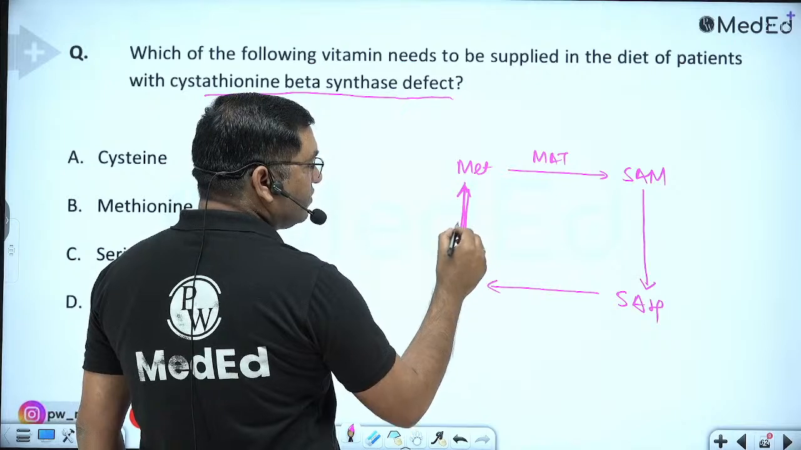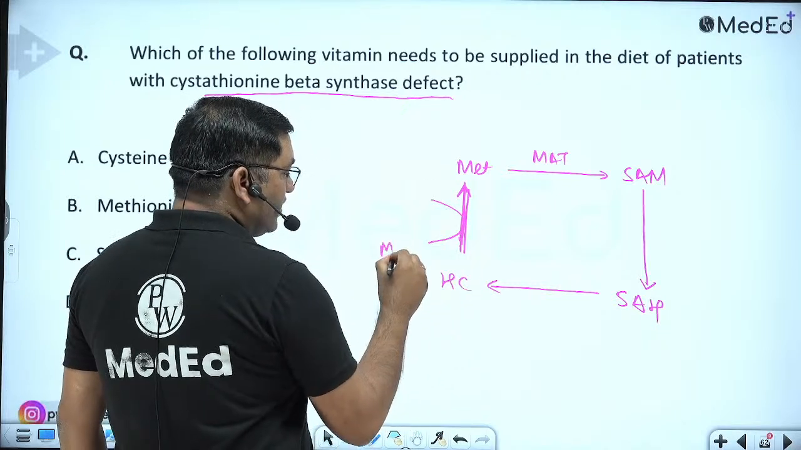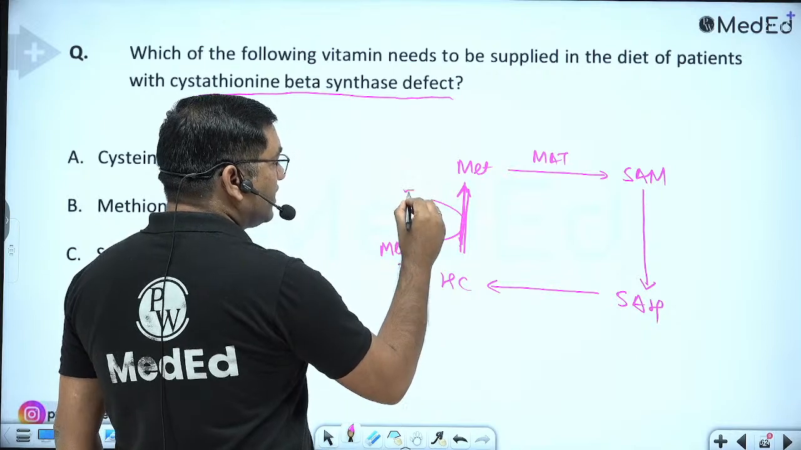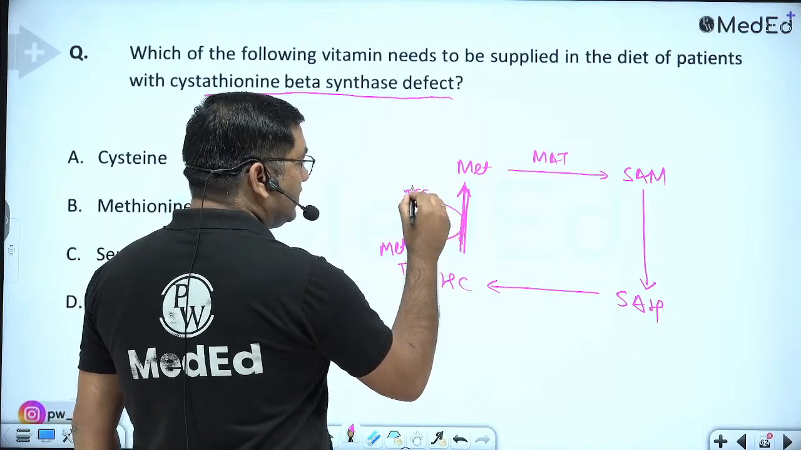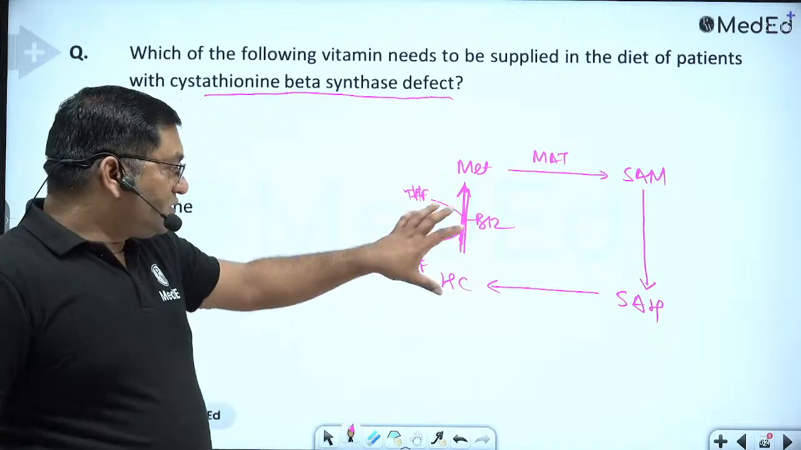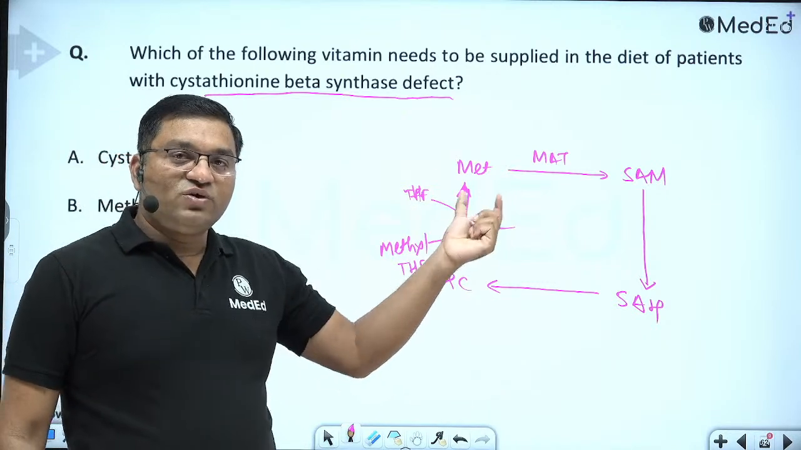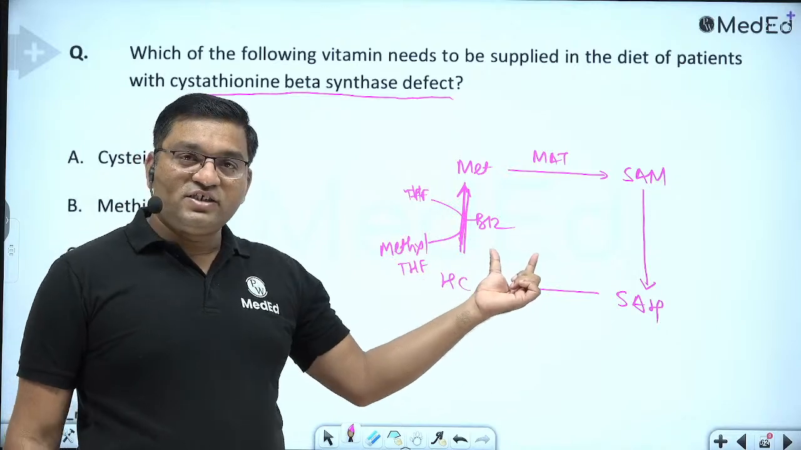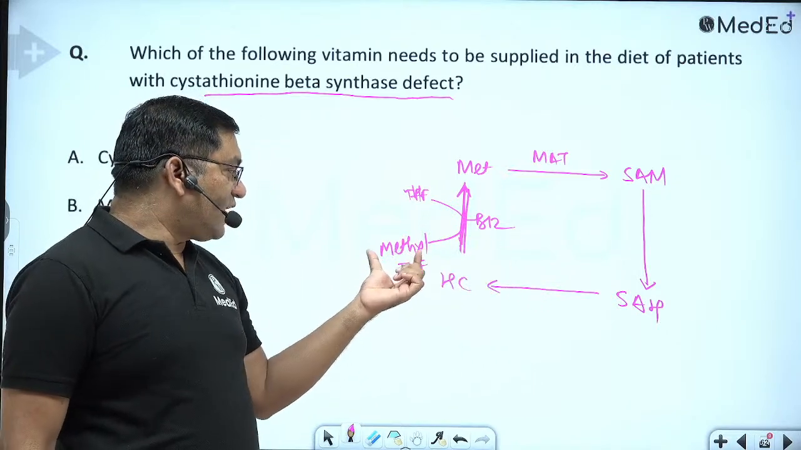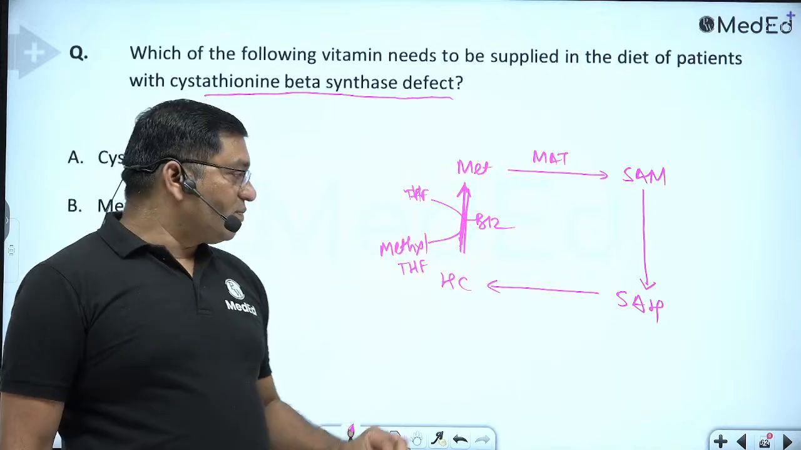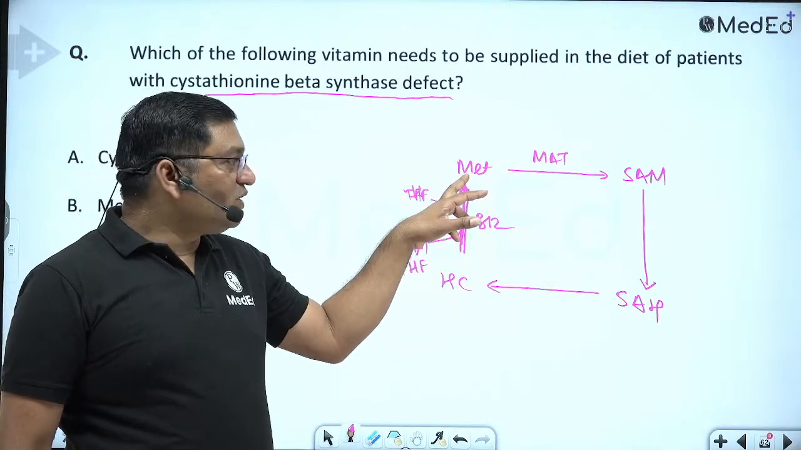This is a reaction which is known as folate trap, where methyl tetrahydrofolate is converted into tetrahydrofolate, and this is a B12 dependent reaction. So this reaction, homocysteine to methionine conversion, is dependent on B12. It's dependent on folic acid. If B12 is deficient, there is trapping of methyl tetrahydrofolate. That's why it is known as folate trap. Now homocysteine is converted into methionine here.